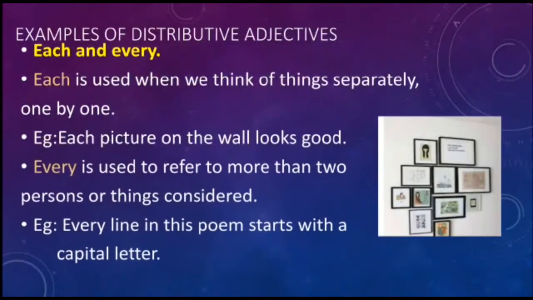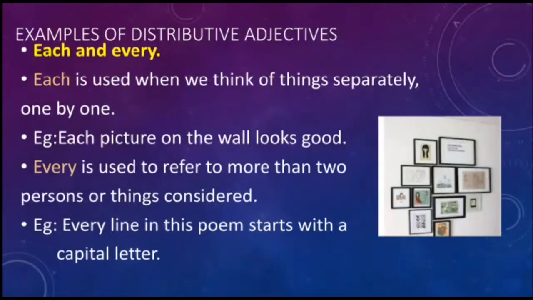Now, what about every? Every is used to refer to more than two persons or things considered together. So you are talking about a group of things, and even in that group you refer to each line. Therefore, every line in this poem starts with a capital letter. Though you are talking about each line individually, you are referring to all the lines together, more than two things.